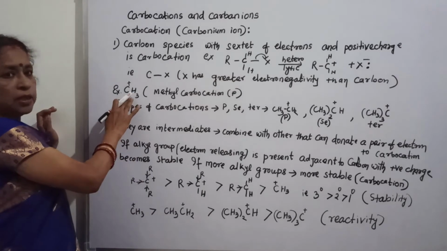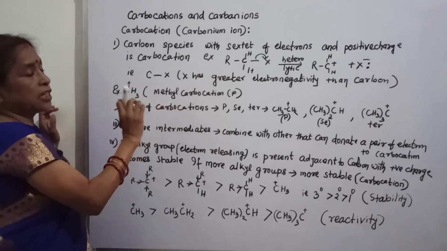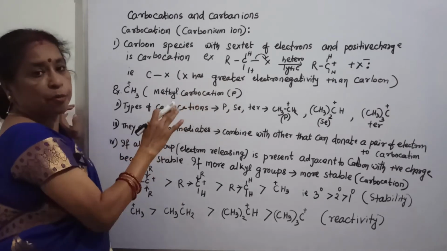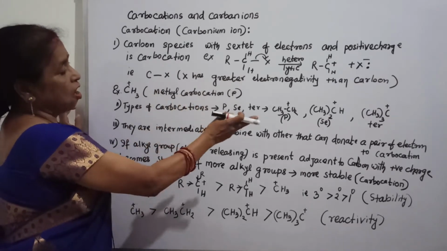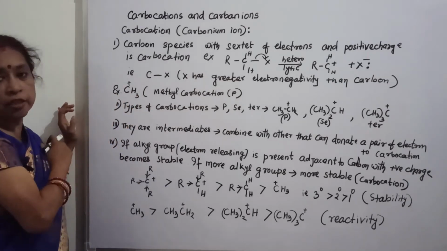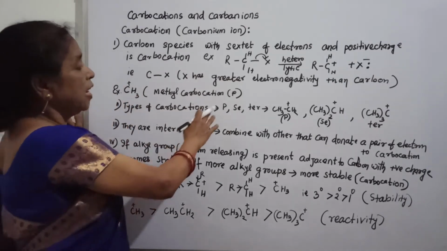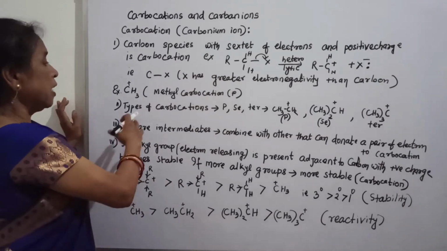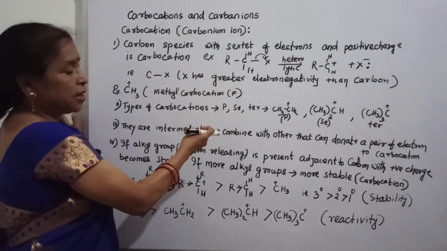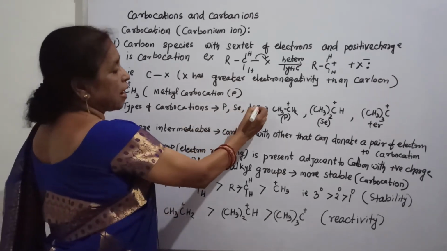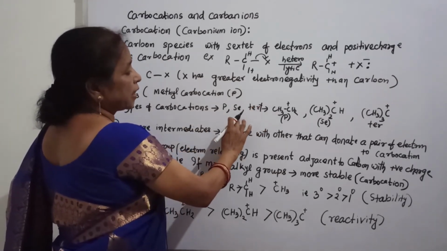Now for example, CH3 plus, the methyl carbocation, is the simplest carbocation. It is also one type of primary carbocation. There are three types of carbocation: primary, secondary and tertiary.